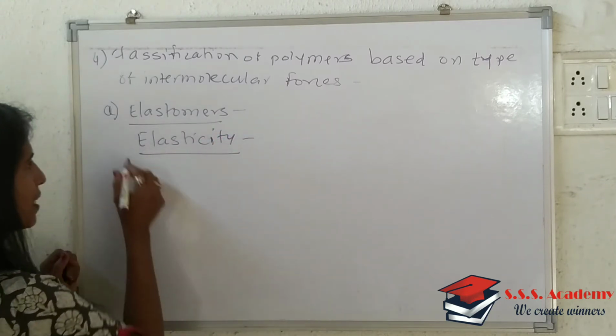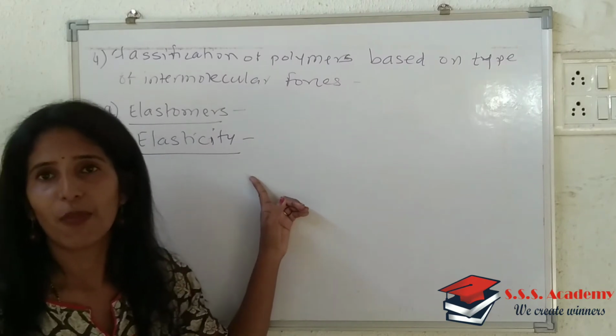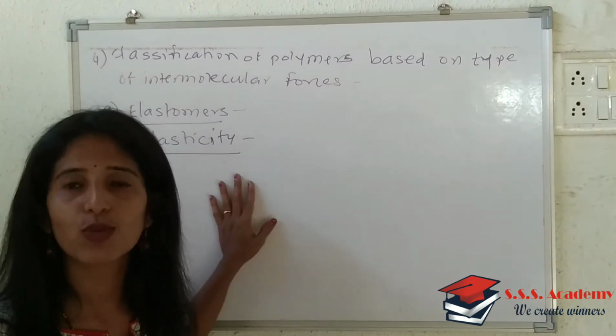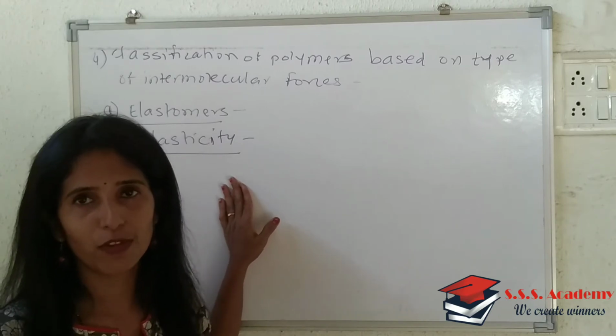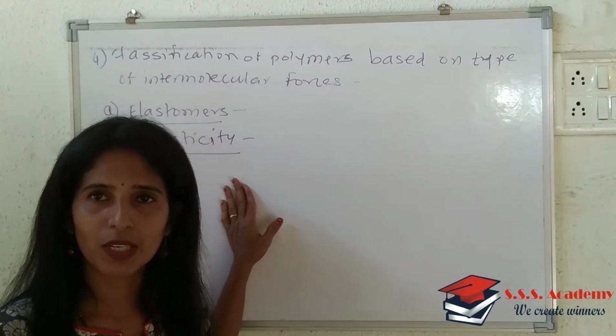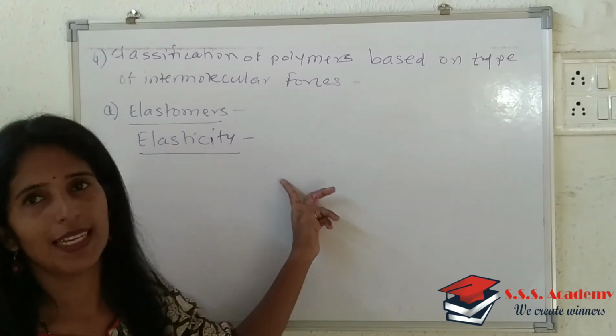And what is elasticity? So the first point to write in elastomer is, it is the property of polymer where they get stretched to a certain extent by the application of applied force or deforming force, and as soon as the force is removed, they regain their original shape. That property is called elasticity.